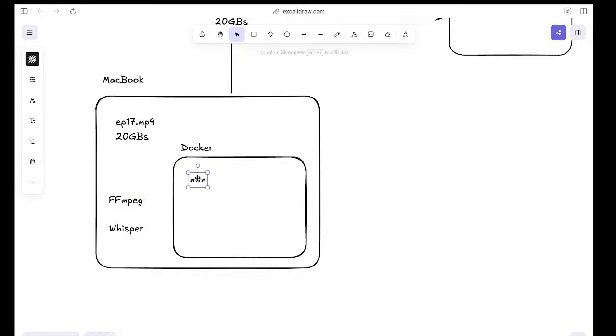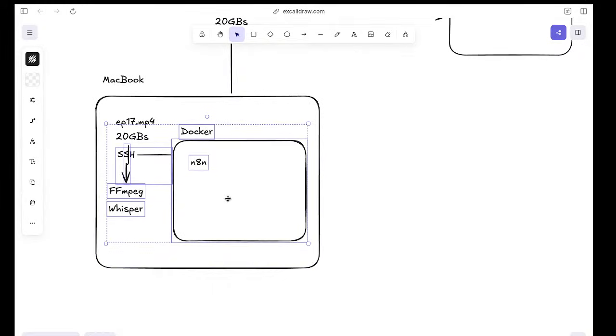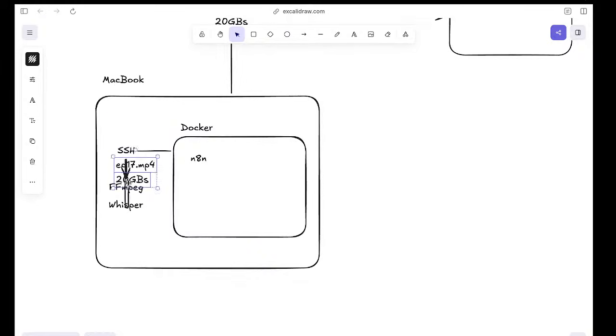The reason I'm running the Docker in here also has some reason. The entire automation will run here, but through SSH we will connect to do all the ffmpeg and Whisper tasks from inside the Docker container. One of the good reasons is that we can have access to this big data right away inside ffmpeg and Whisper, without any complications of mounting files and without any issues of uploading.